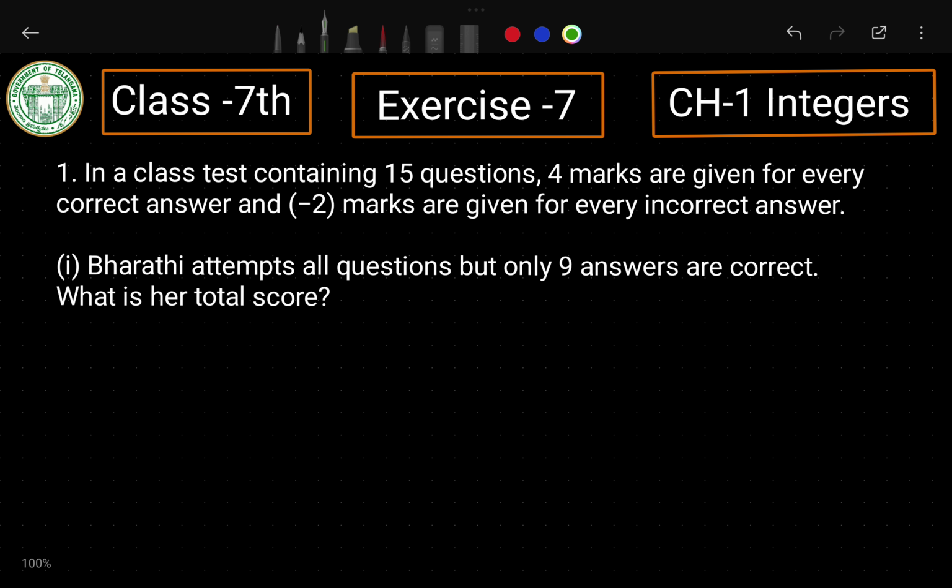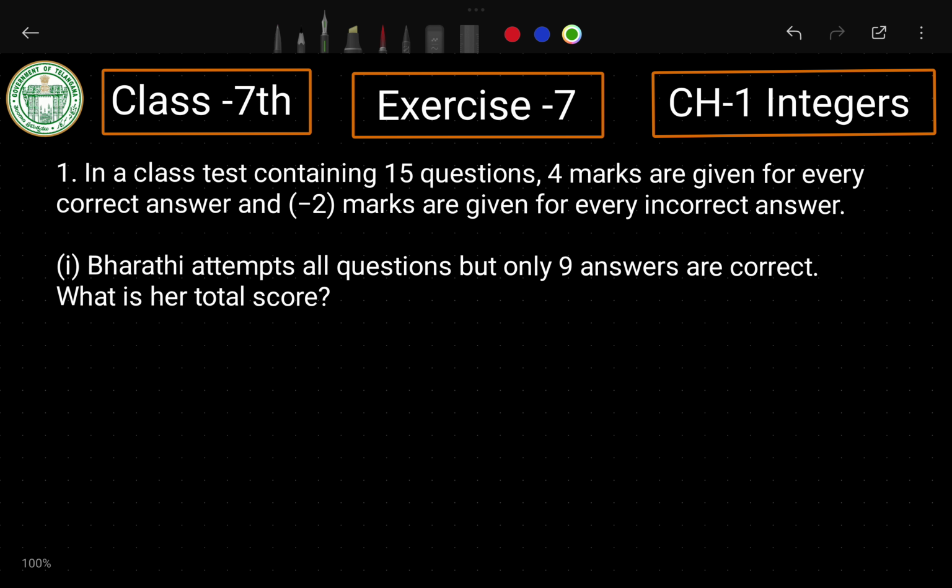This exercise 7 is considered hard. A lot of students think it is hard and different, and they don't understand it. So don't worry about it. By the end of this video, you will not have a single doubt in this exercise 7. I will give my 100% to teach you this exercise in a very clear and understandable way. Okay, so let's see this one here.